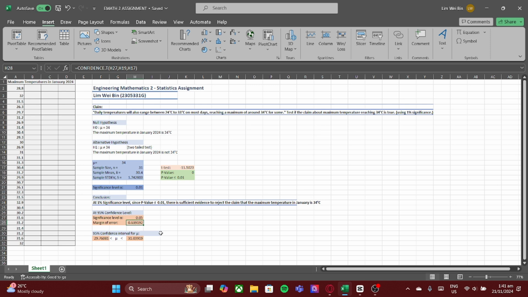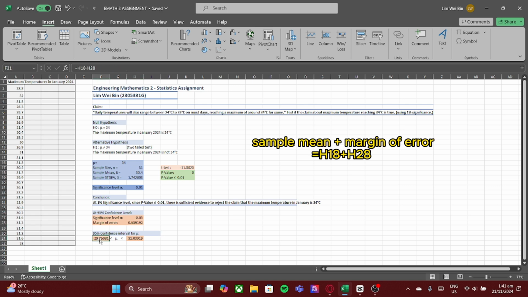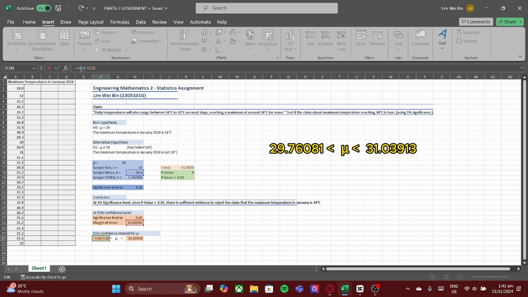So at 95% confidence interval, I take the sample mean minus the margin of error. For the maximum value, I take the sample mean plus the margin of error. This gives me a range of 29.76 to 31.03.